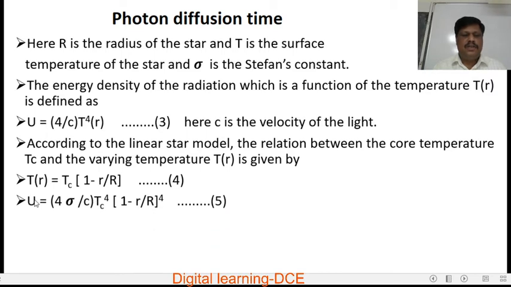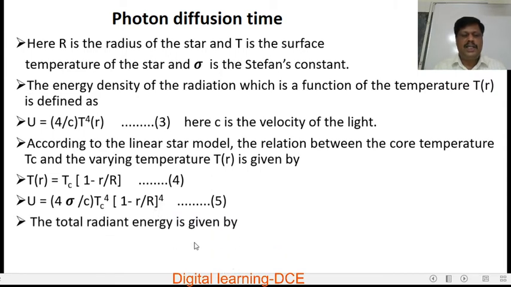Therefore, substitute for T(r) from equation 4 in equation 3. We will get the energy density U = (4σ/c) Tc⁴ (1 − r/R)⁴. This is equation number 5.